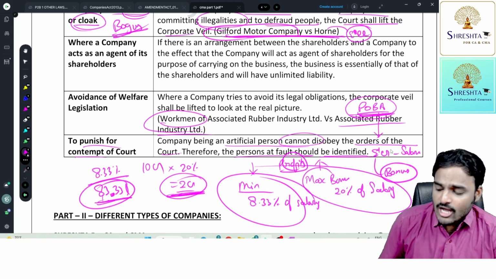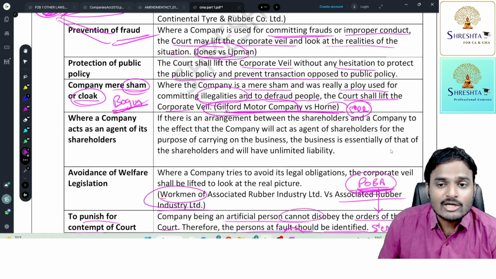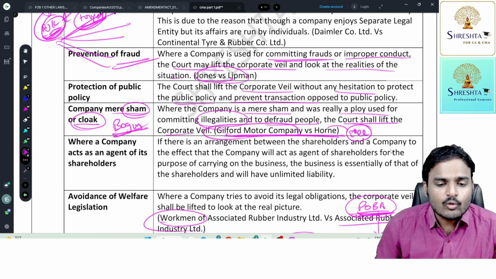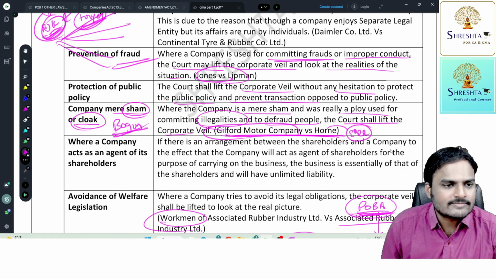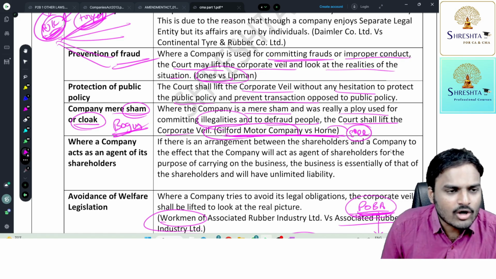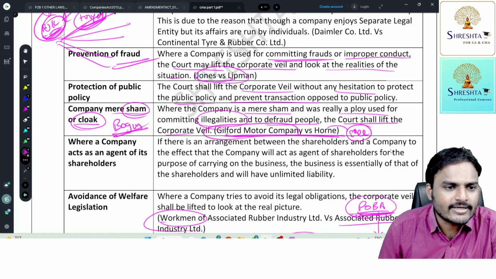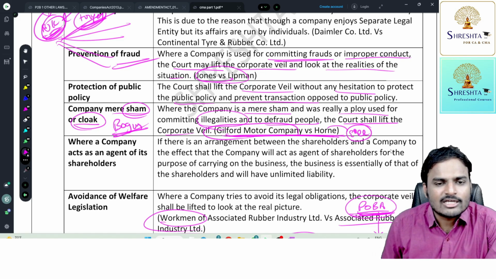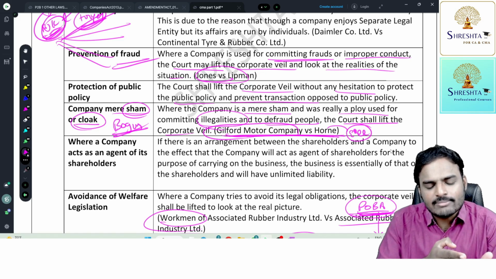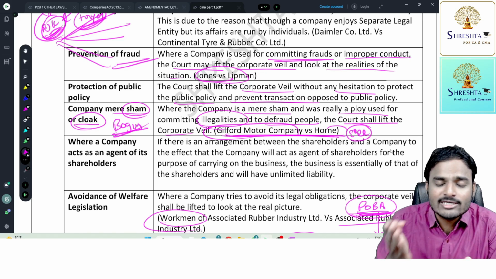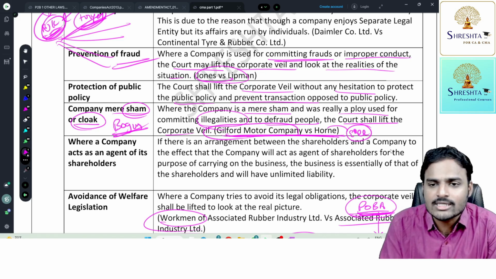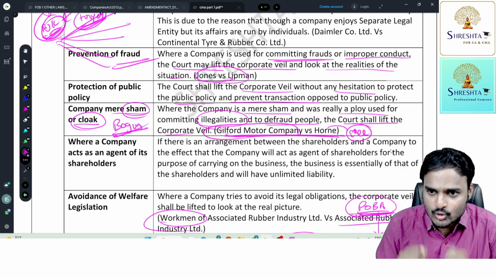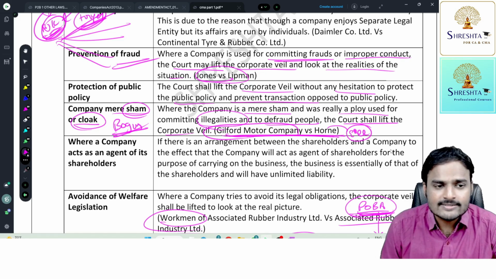You're getting my point. After listening to these case studies, you will come to a conclusion that the corporate veil will be lifted only when fraudulent actions took place. Only in the event of fraud, the corporate veil will be disregarded. Now your intention is once again wrong. Sir, you only told that, sir. Whenever a company was incorporated for a fraudulent purpose, then only the veil will be lifted. Yes, I told you. I agree. But the point is, in genuine cases also, sometimes the veil will be lifted.